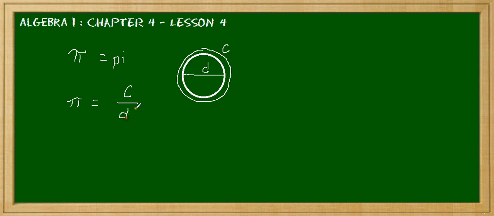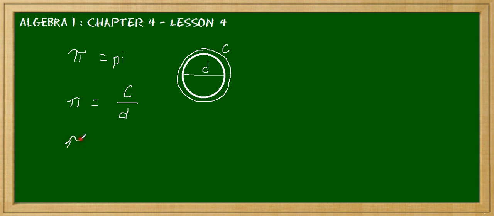Now, because you're locked into whatever circle you draw, depending on the size, obviously a larger circle will increase the circumference, but so will the diameter. It will do so proportionally and equally, no matter how big or how small you make it, meaning that this measurement is always going to be exactly the same.